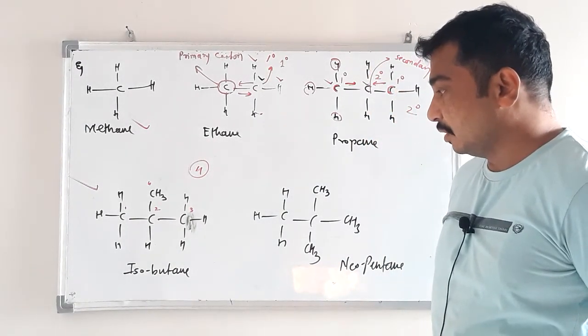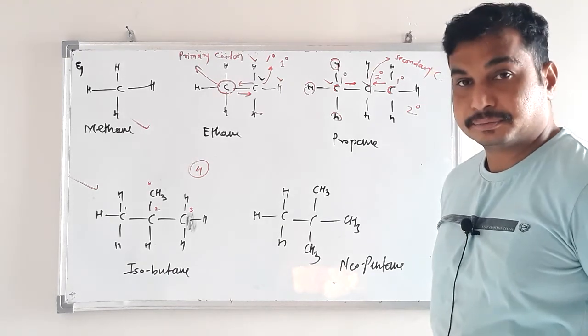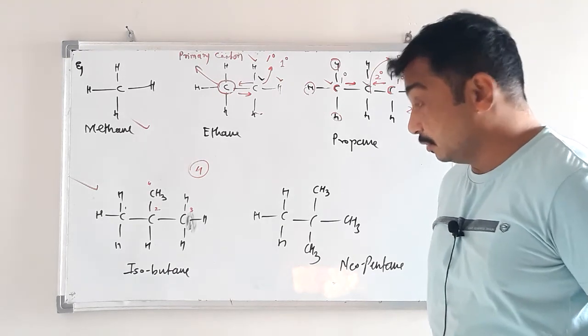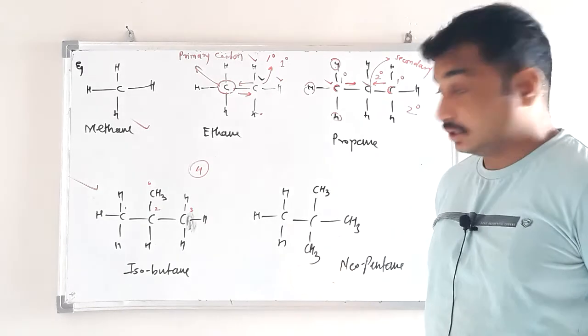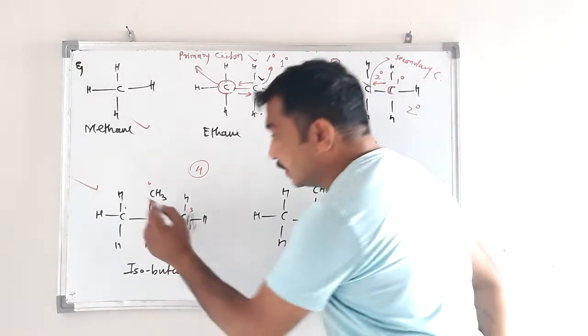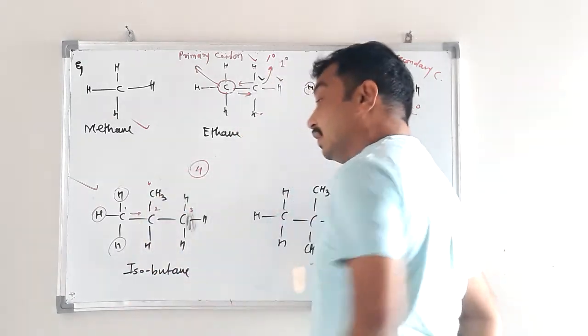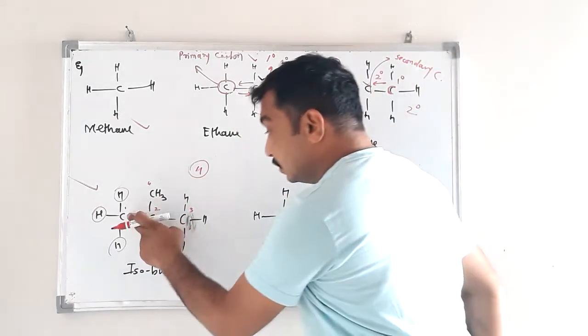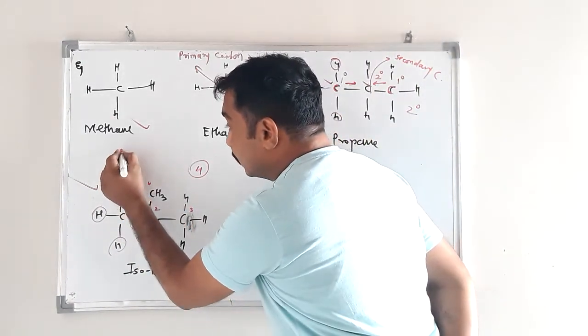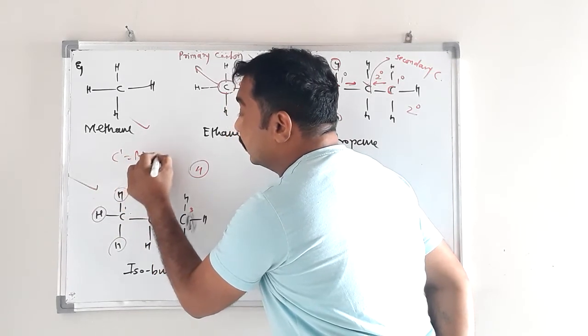What about carbon number 1? Is it simple? No. Is it primary? Yes, it is primary because it is attached to 3 hydrogen and one carbon directly, therefore it is primary. So this carbon number 1 is primary.